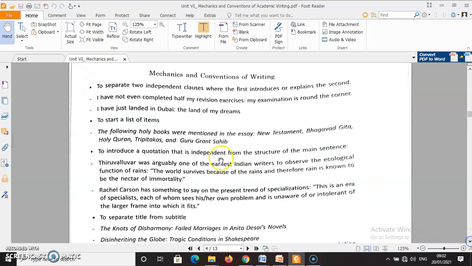First one, to separate two independent clauses where the first introduces or explains the second. Let's see the examples. I have not even completed half my revision exercises: my examination is around the corner. So this is an independent clause and it introduces something, and the second part gives an explanation why this statement is important. I have not even completed half my revision exercises because my examination is around the corner.